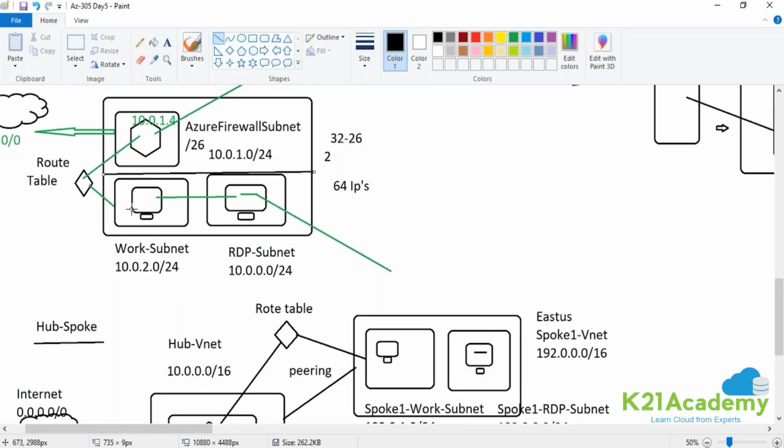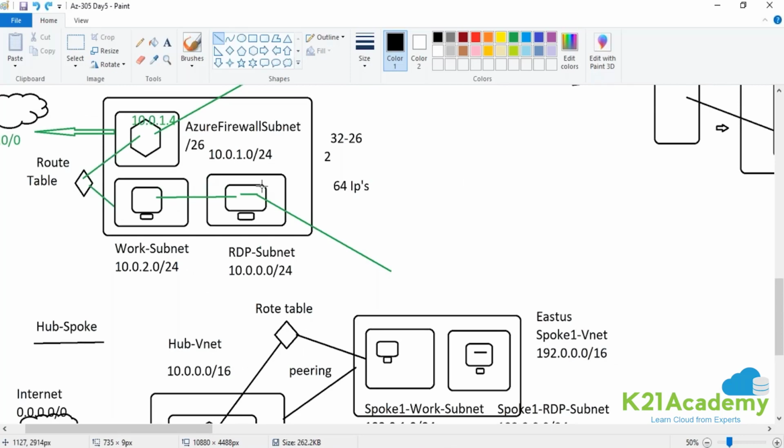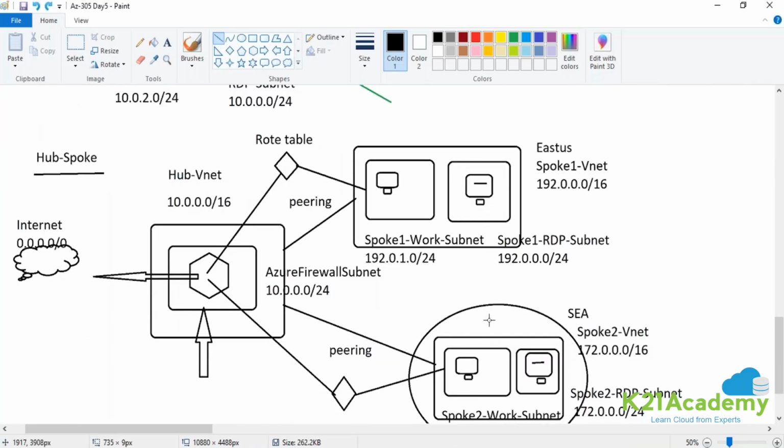Rest of the things are the same, isn't it? You are ensuring that the entire traffic from this subnet hits the firewall. Here as well, you are ensuring that. So this is the same architecture that we are doing. The only thing is the below two components belong to another region, and this is how we are increasing the reusability. You can have another network having a spoke, multiple spokes, add on multiple networks, no problem, the way you keep on adding these networks. So we'll go ahead and see the deployment of the second one.